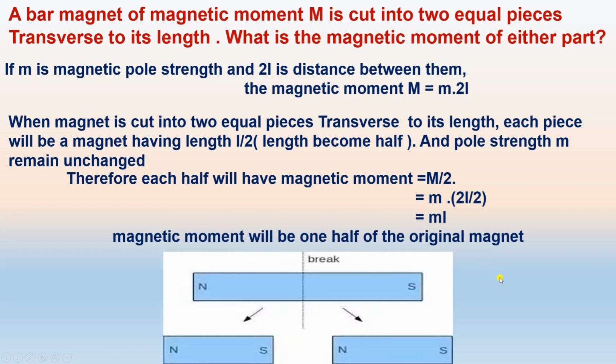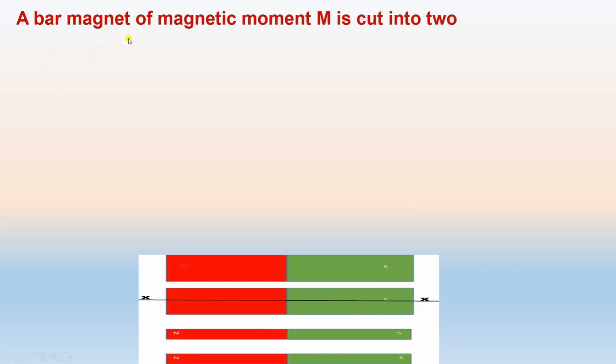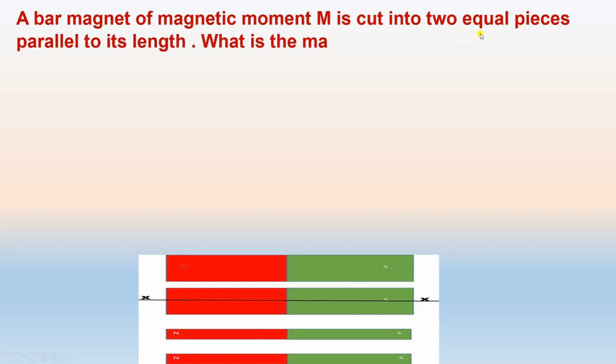Okay, and second, we will discuss: a bar magnet of magnetic moment M is cut into two equal pieces parallel to its length. What is the magnetic moment of either part? Now this magnet, north and south, is cut into two equal pieces along the length of the magnet.